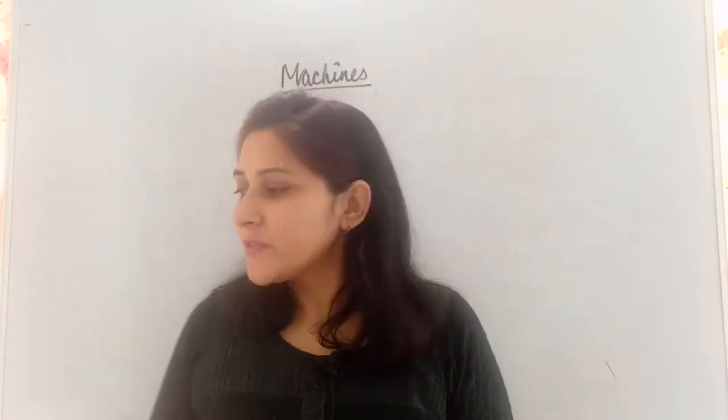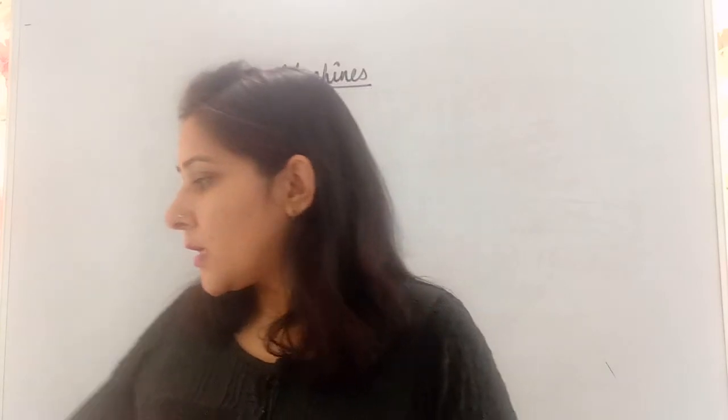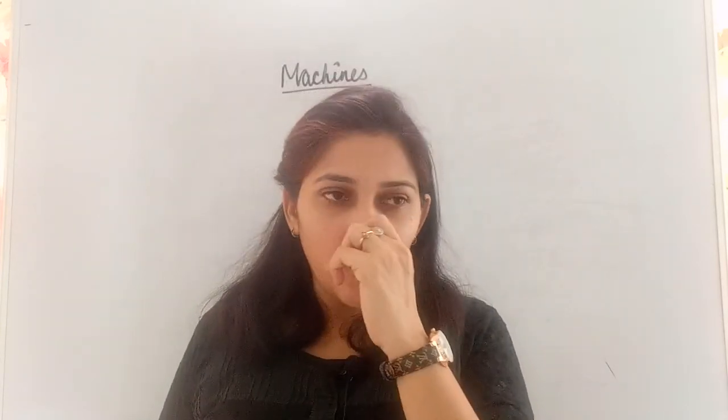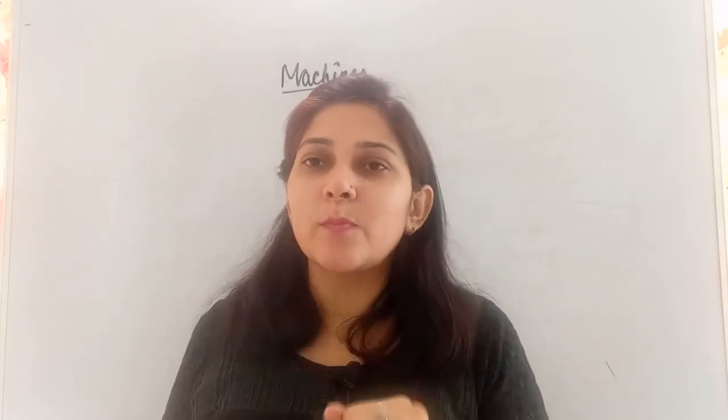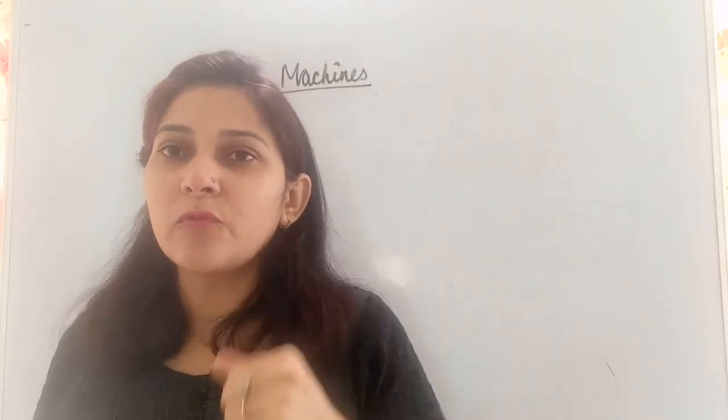Till now what you have studied, machine is a device which makes our work easy and we can do it very quickly with the help of machines. But actually when we are talking about machines, not only these two things, basically machine is helping us out in 4 different ways. What are these 4 different ways?